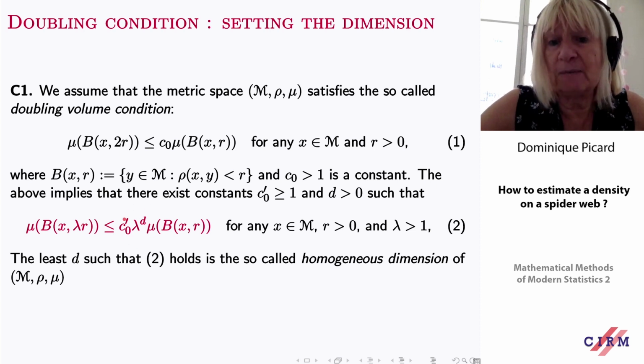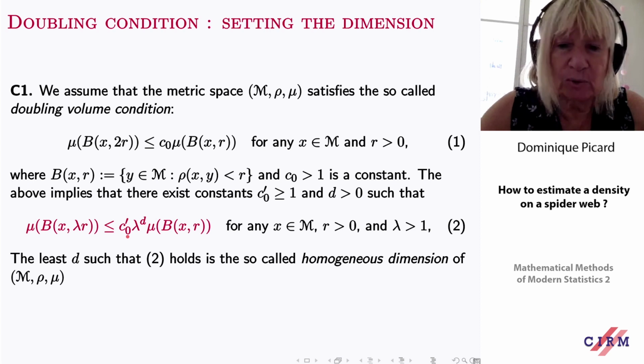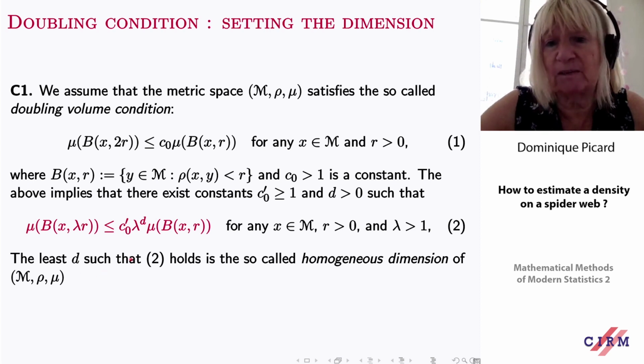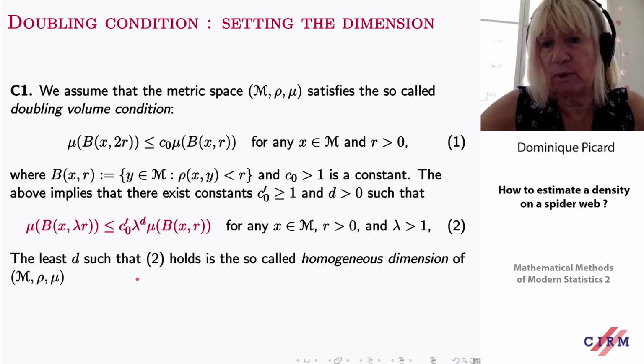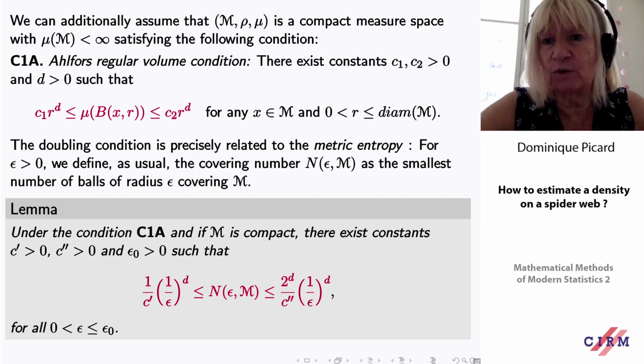And this d, of course, you can have a lot of d, but the least d for which this is true is called the homogeneous dimension of M. And this will set our dimension. As everybody knows, the dimension is something very important in statistics because it's damaging a lot the rate of convergence.